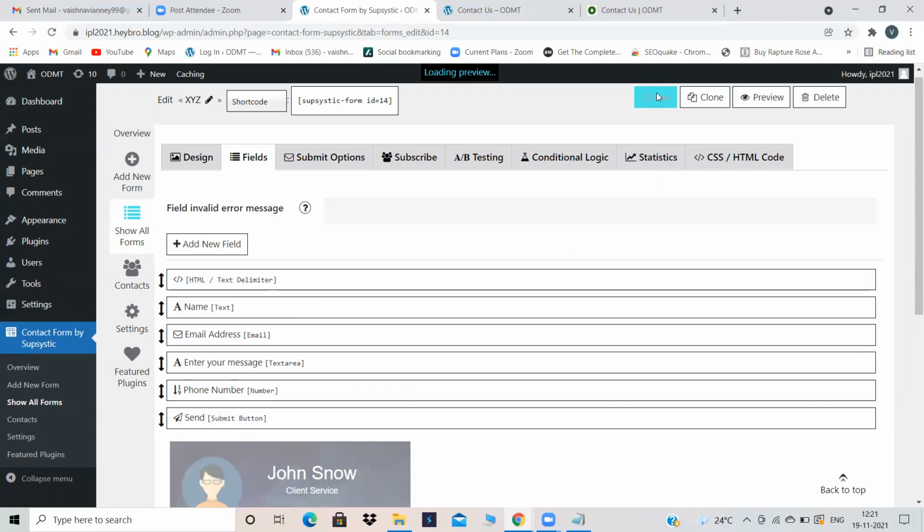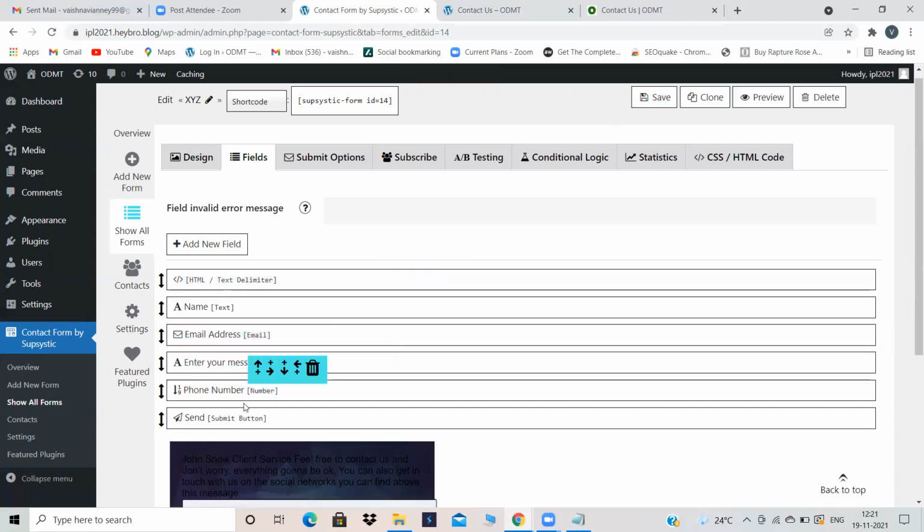Now click on save. Okay, I'm okay with the contact form. I have added the phone number also, and click on save. Now the important step is always copy the short code which is there above the contact form. Don't forget this step. Don't forget it.